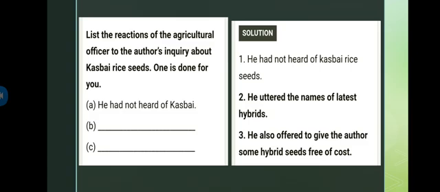So the first thing mentioned over here is that he had not heard about Kasbai. Like the first agricultural officer he met, he was obviously completely blank about Kasbai rice. He did not know anything about that. And then he uttered the names of the latest hybrids, as we discussed, rapidly talking about some hybrid rices. Then the third one, he also offered to give the author some hybrid seeds free of cost.